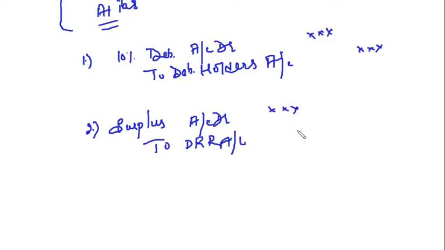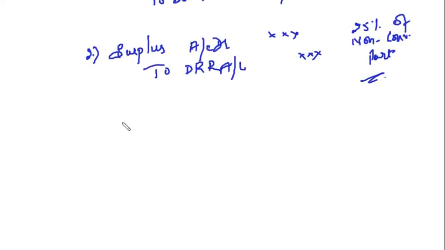This is minimum 25% of non-convertible part. Clear? Then you have to invest in the specified securities.